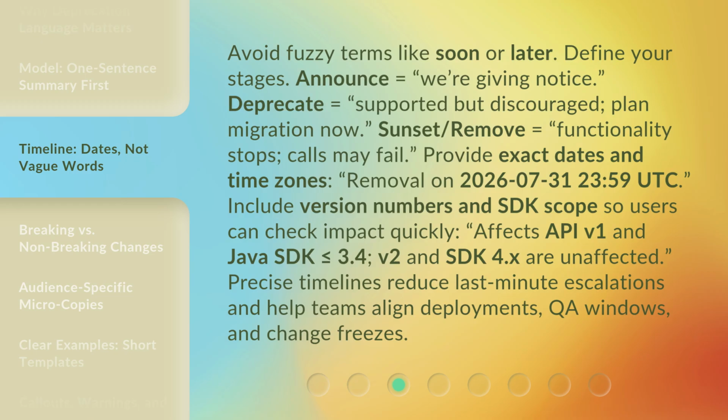Include version numbers and SDK scope so users can check impact quickly. Affects API v1 and Java SDK less than or equal to 3.4. v2 and SDK 4.x are unaffected. Precise timelines reduce last-minute escalations and help teams align deployments, QA windows, and change freezes.